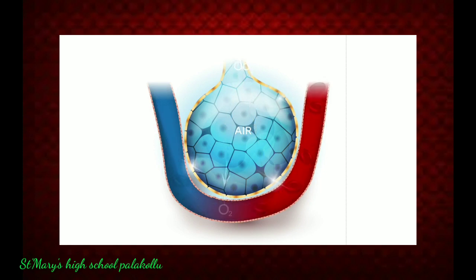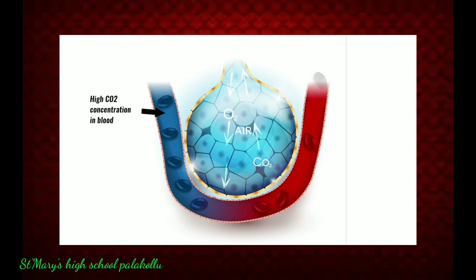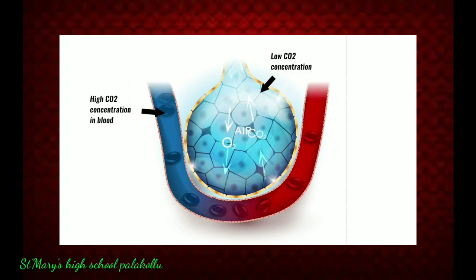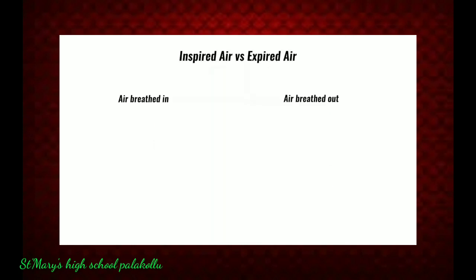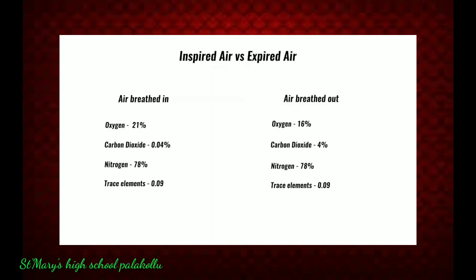The same happens in reverse with carbon dioxide, CO2. The blood in the surrounding capillaries has a higher concentration of CO2 than the inspired air. Therefore, CO2 diffuses the other way, from the capillaries into the alveoli, where it can then be exhaled or breathed out. We can see the results of gaseous exchange from comparing the air we breathe in with the air we breathe out.